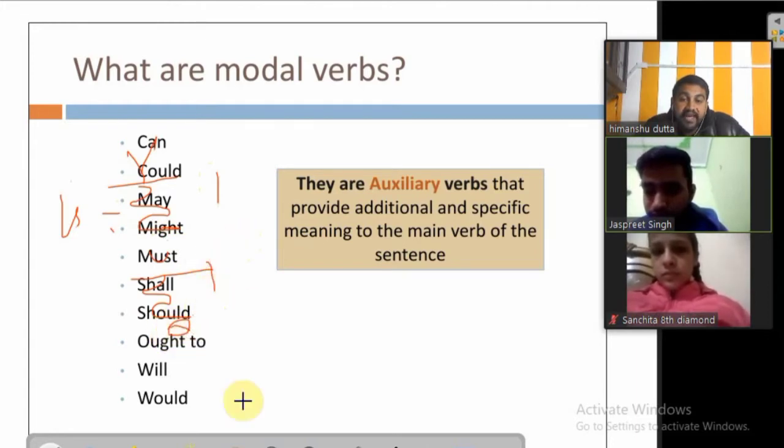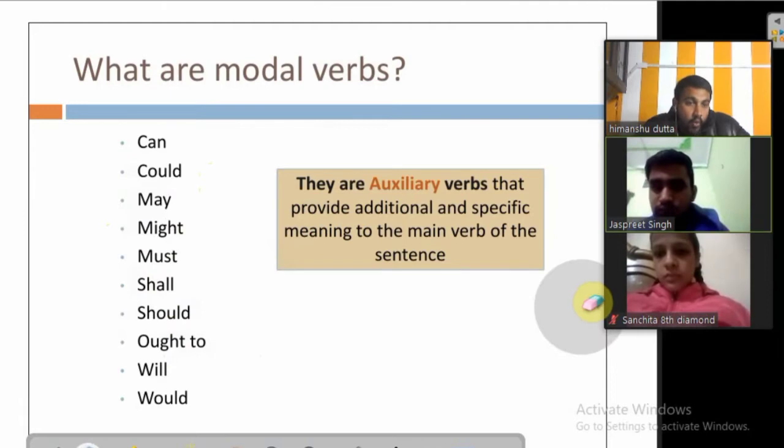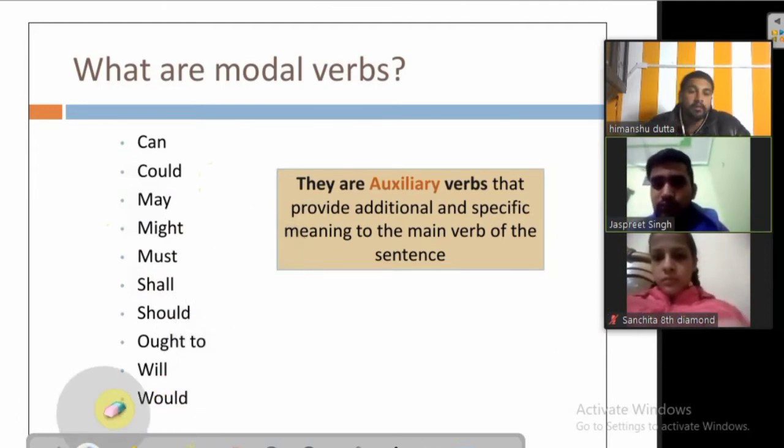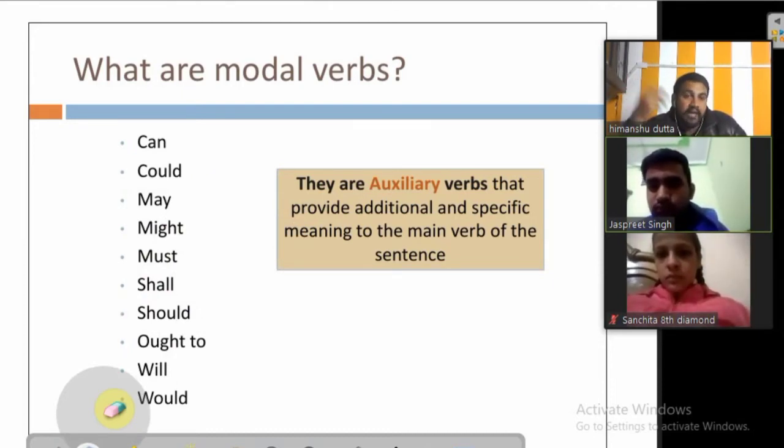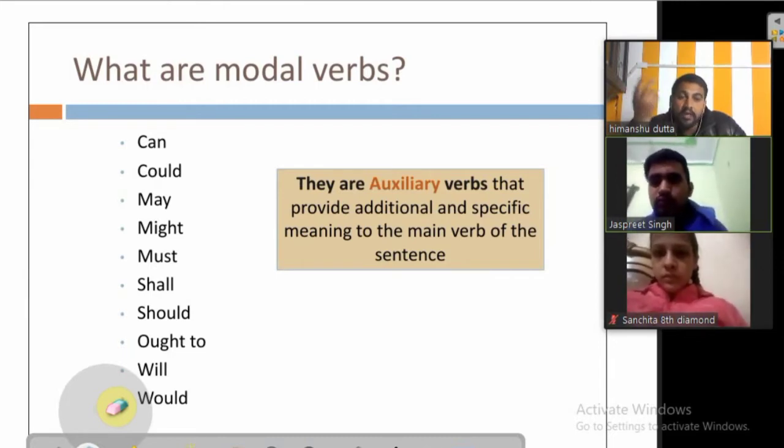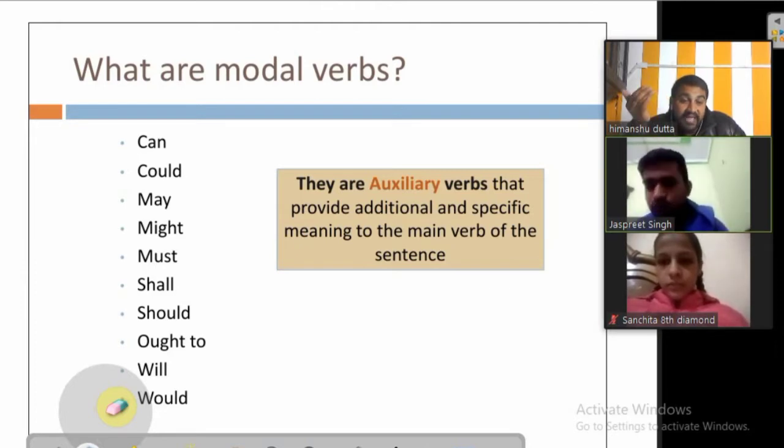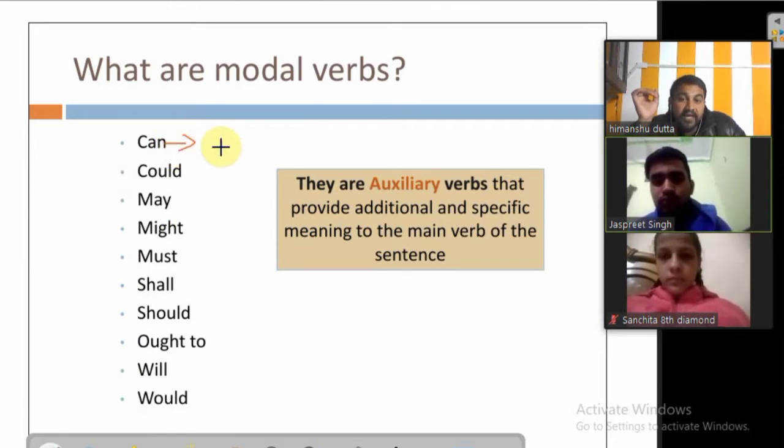So if we want to say hai or hoon, then we use is, am, are. Was, were means tha or the. They mean something else. But when we say can, could, they depend upon their particular use only.